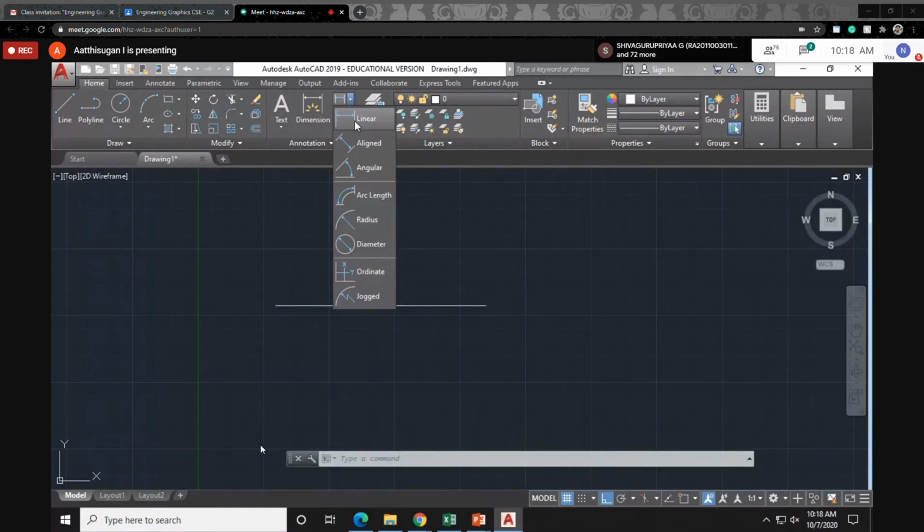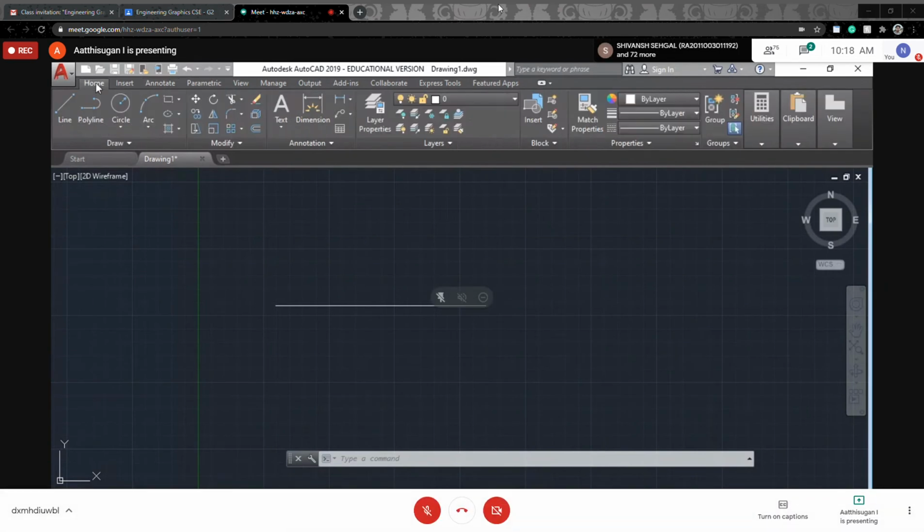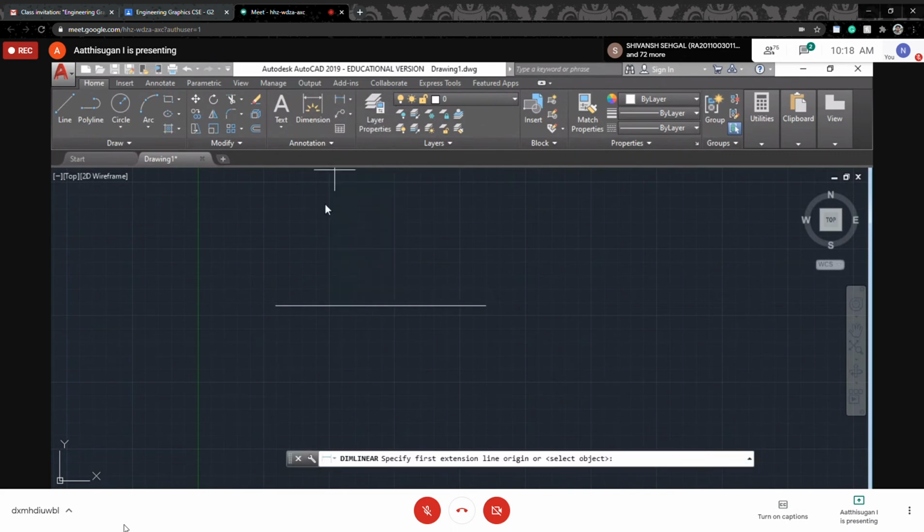Do you know how to take the dimensions? Take the dimension, or else go to annotate, where you can take dimension here. Or else the home section itself has dimension available. For this line you can draw the linear dimensions.